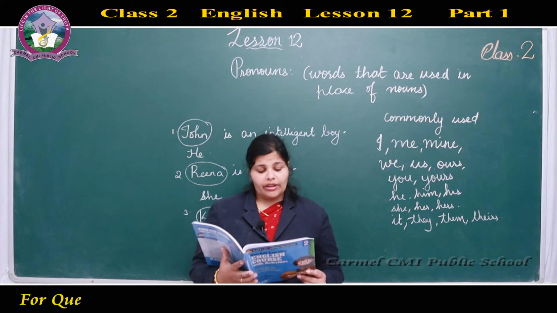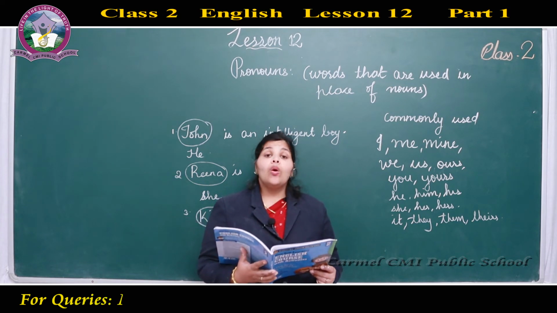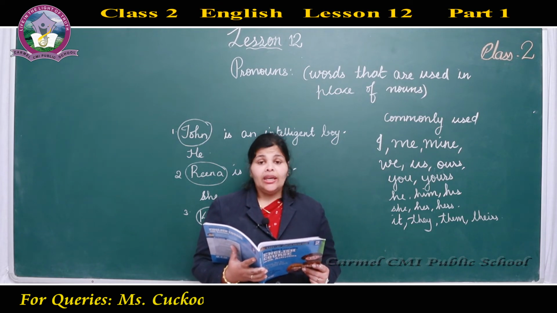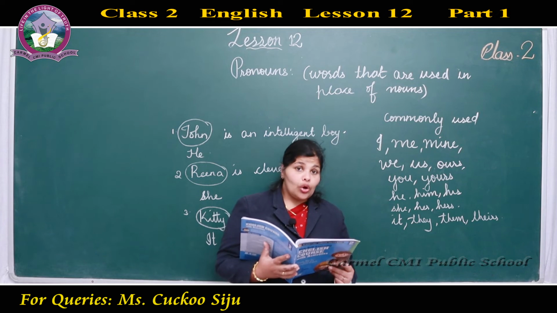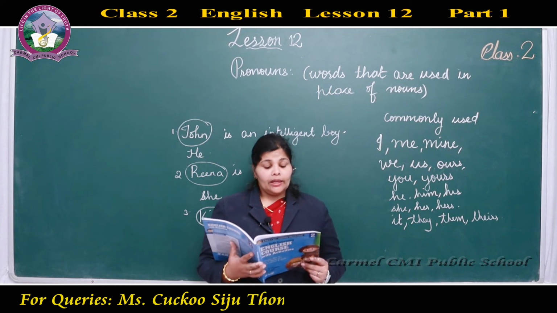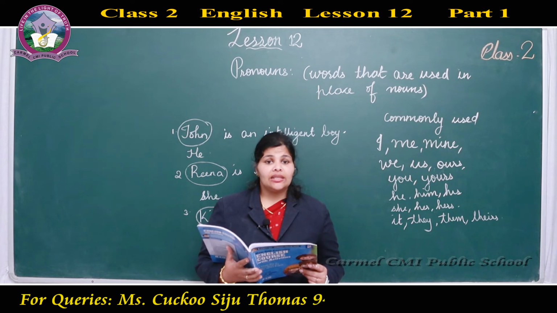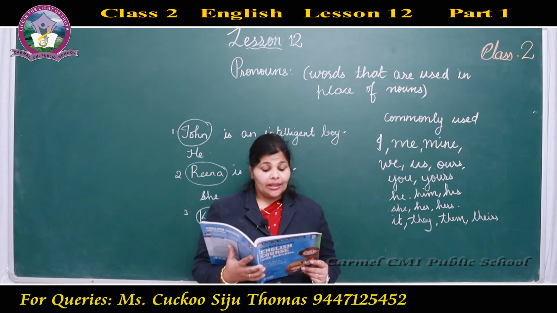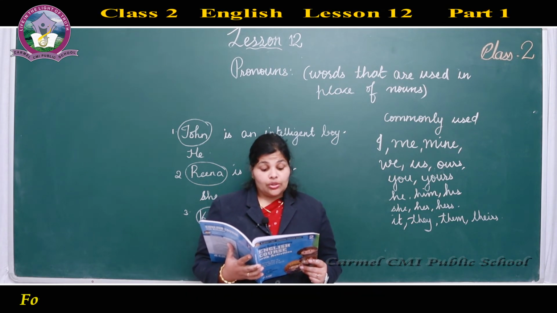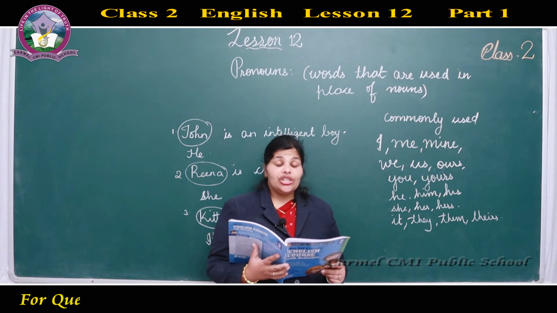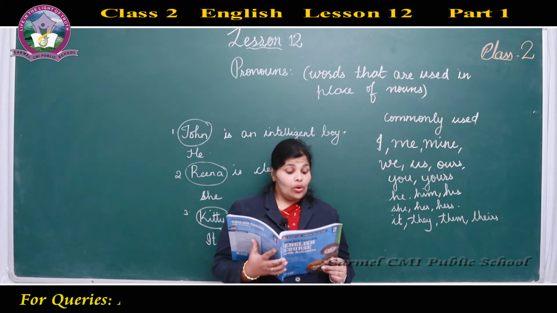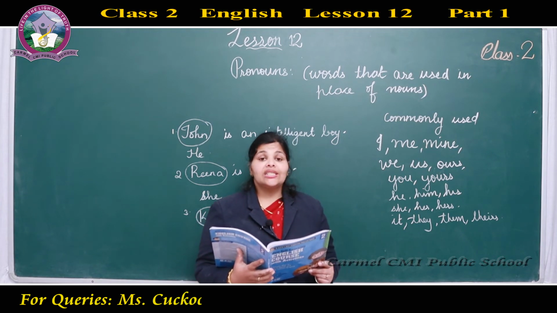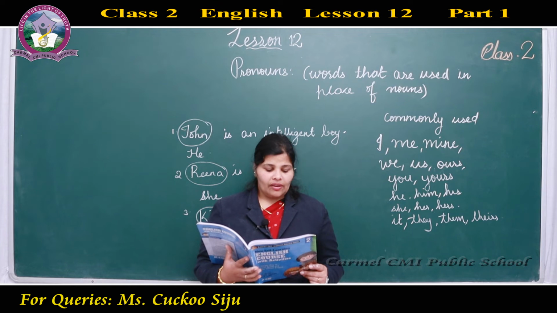Now the above paragraph has been rewritten. See how it reads. John is an intelligent boy. He has a sister. Instead of John, we are using he. Named Catty. So she is also intelligent. Who is intelligent? Catty. She is younger to him. Catty is younger to John. So instead of John, we are using him here. She is 7 years old. Catty is 7 years old.